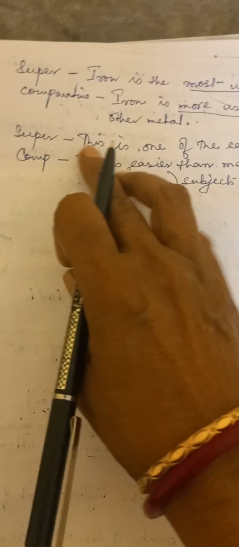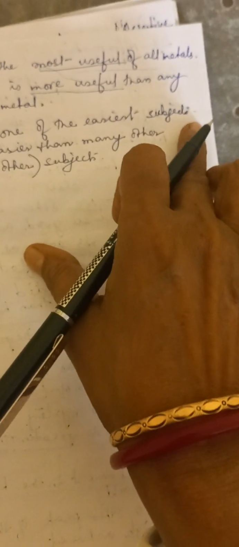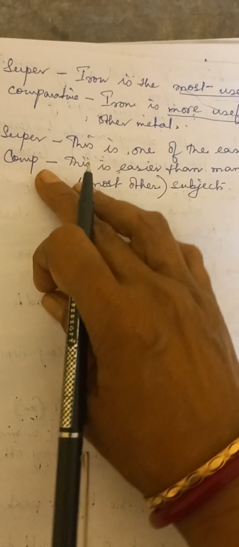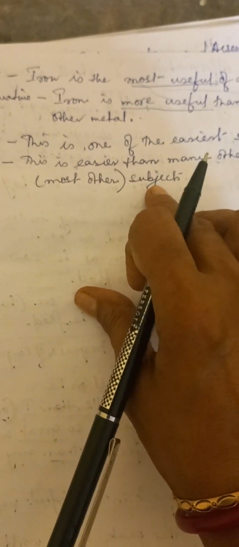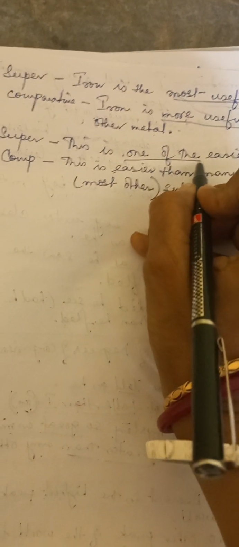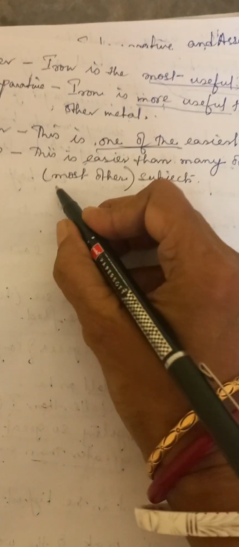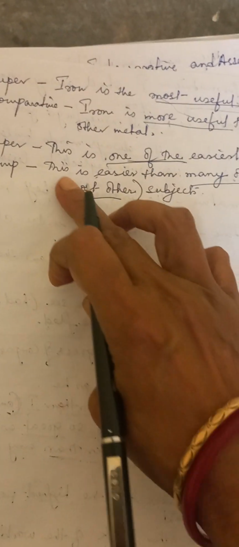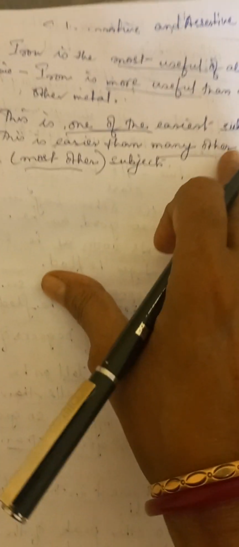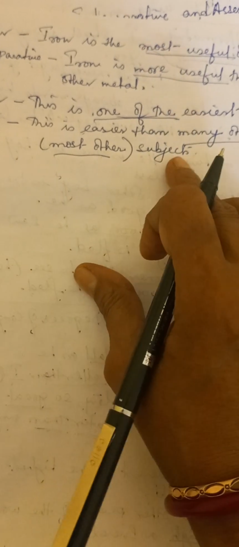Then superlative, this is one of the easiest subjects. Comparative, this is easier than many other subjects. One of the, as I told you, if it is one of the, then you can use most other or many other. This is easier than many other subjects or most other subjects.